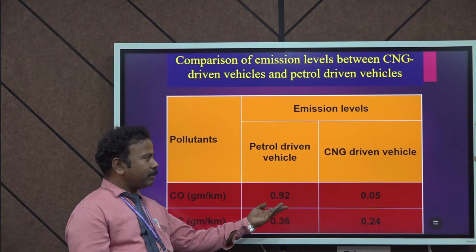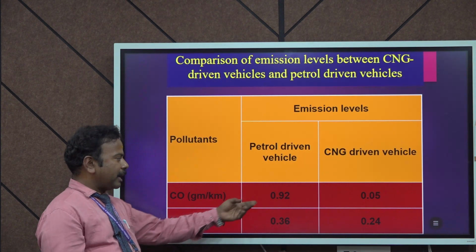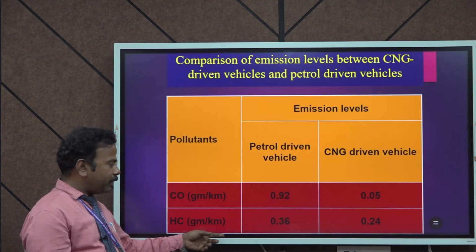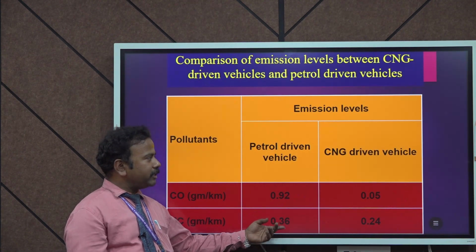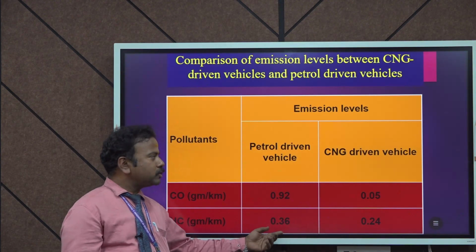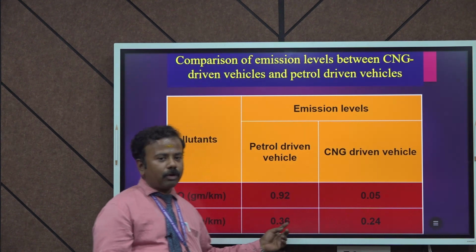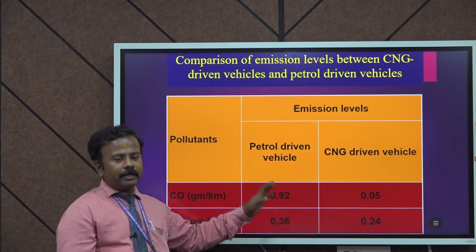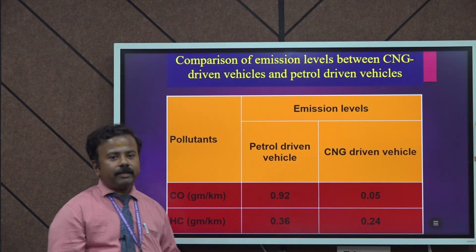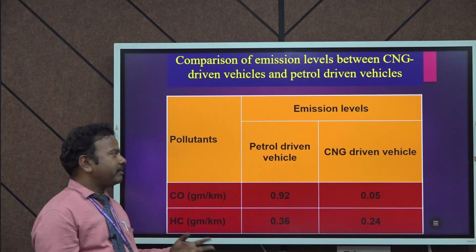But when we compare to petrol-driven vehicles, carbon monoxide in grams per kilometer is 0.92, which is higher. Then for hydrocarbon, in grams of emission per kilometer, it is 0.36 for petrol-driven vehicles and 0.24 for CNG. So the hydrocarbon emission is also very low compared to petrol-driven vehicles. This shows that CNG-driven vehicles are far better than any other liquid-fuel-driven vehicles.